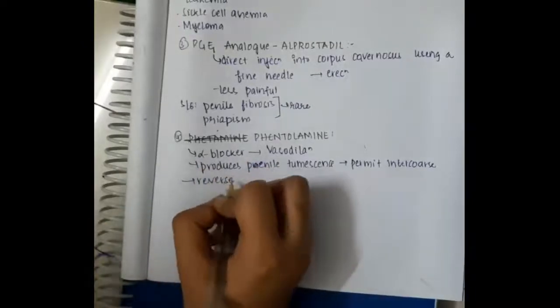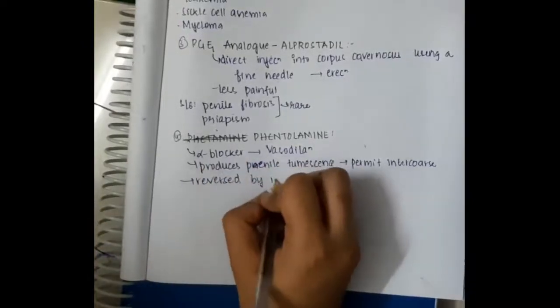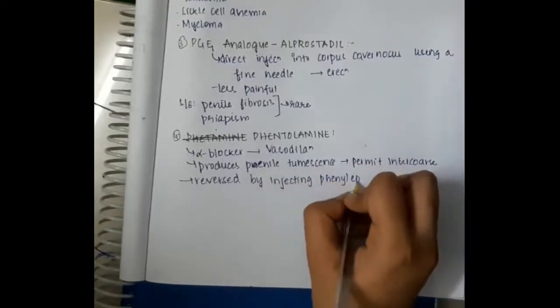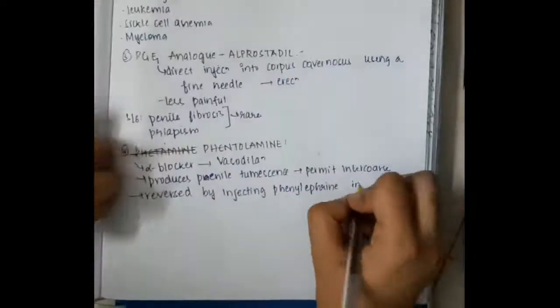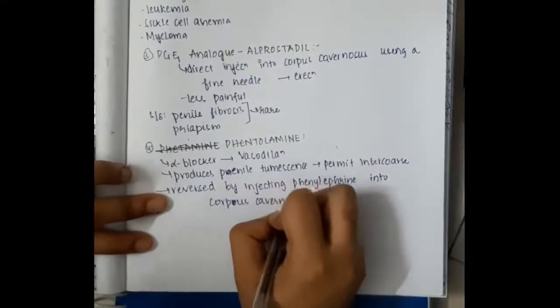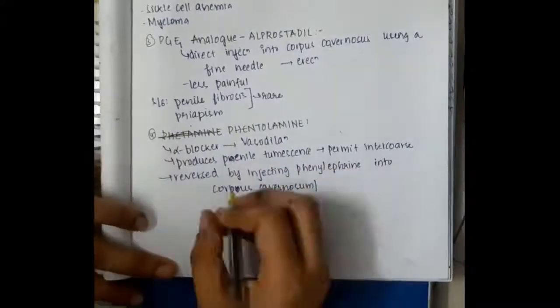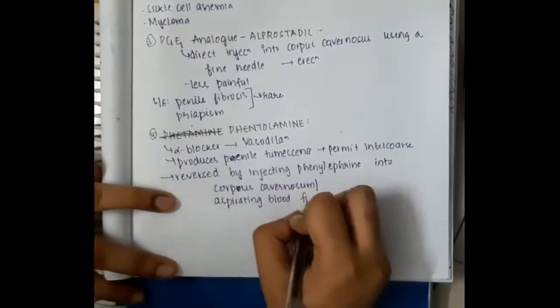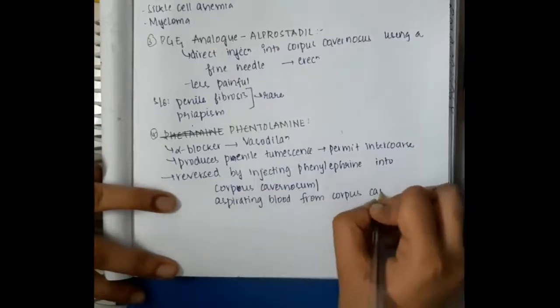Okay, so this is reversible. This phentolamine can be reversed by injecting phenylephrine into the corpus cavernosum, because phenylephrine is an alpha agonist. So by injecting it, it will neutralize the alpha blocker, which is phentolamine.